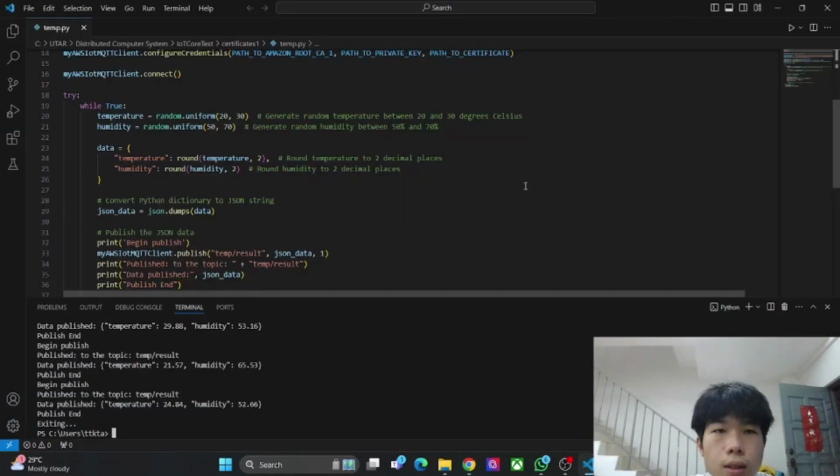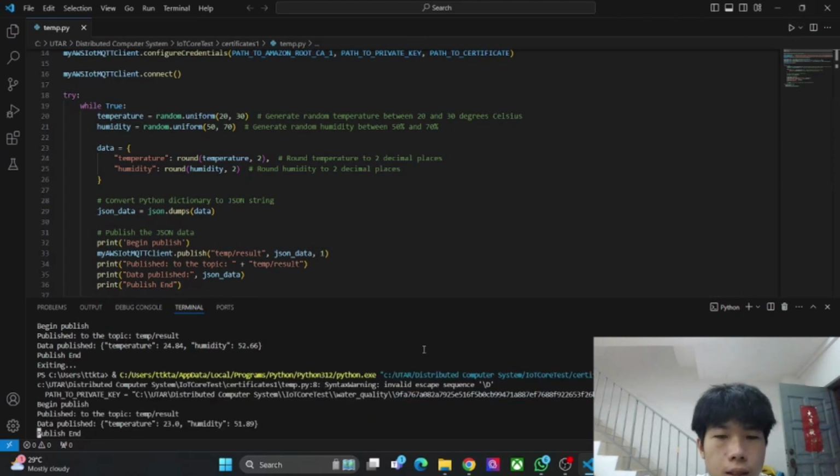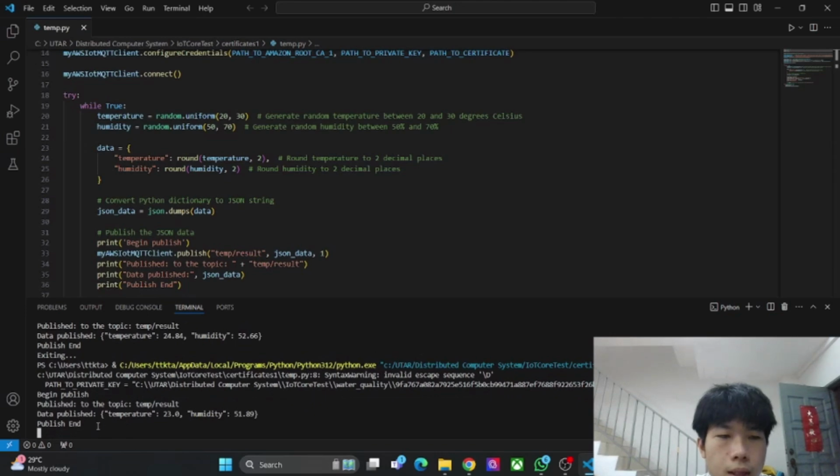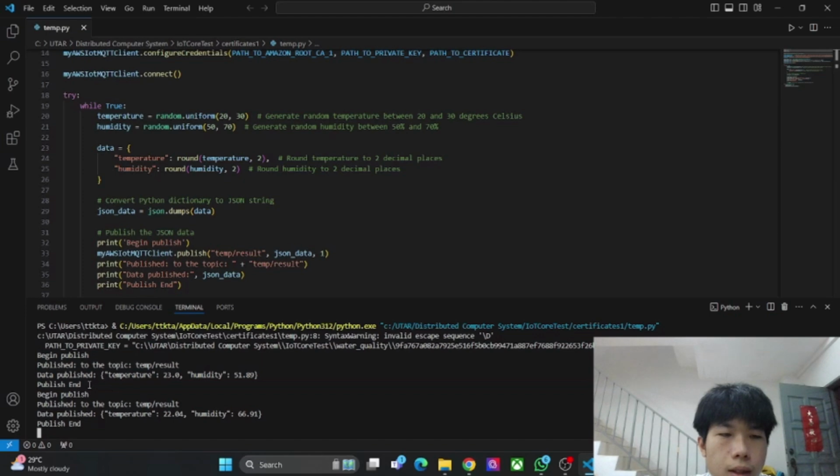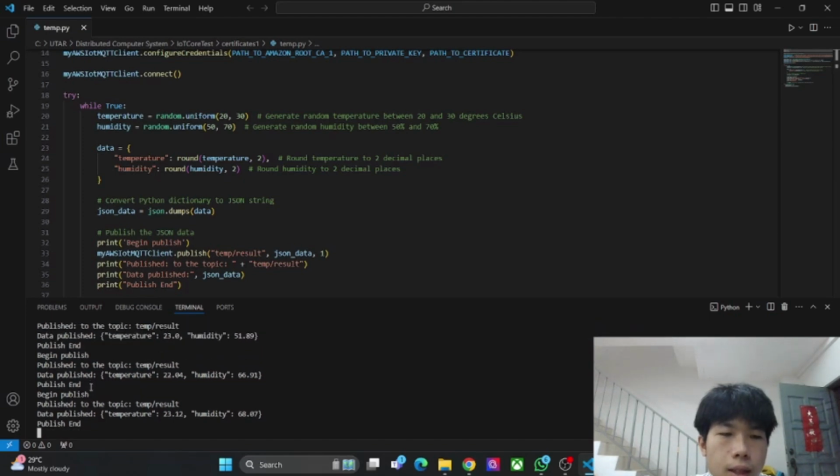First, we will run this code in our system to simulate publishing the data from the monitoring device to the AWS IoT Core. And then we run it. Okay, we can see it successfully publishes the data to the IoT Core. It will publish the data at an interval of 5 seconds. In that 5 seconds, it will pass one data into the AWS IoT Core.